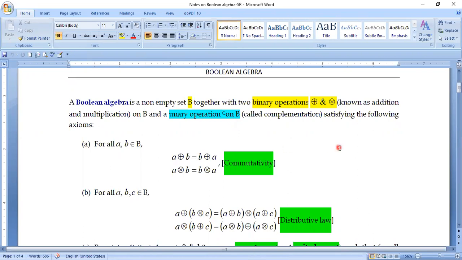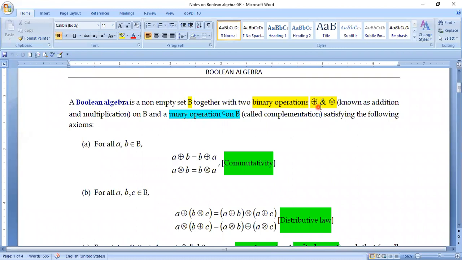Now, after we get the non-empty set and the three operations, we have to define certain properties. Before I come to the properties, you are probably noticing that I have mentioned the word binary operation, and here the word unary operation. Why is this called binary operation?